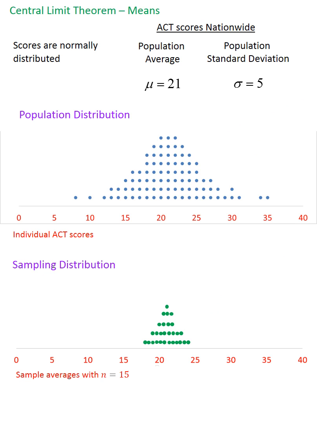So now, what does the central limit theorem for means tell us? Well, the central limit theorem is really three statements. Statement 1, if my population is normally distributed, then my sampling distribution will also be normally distributed.